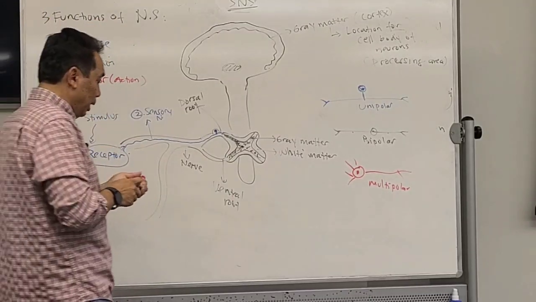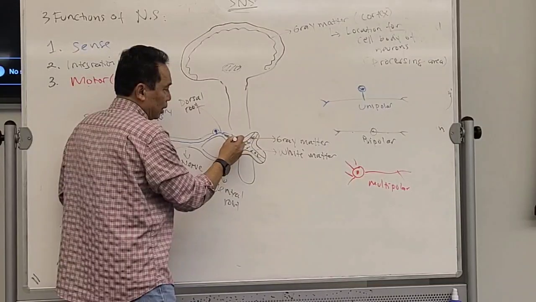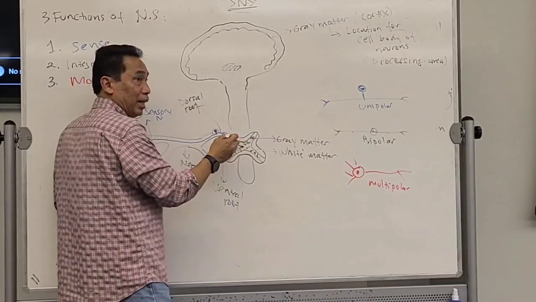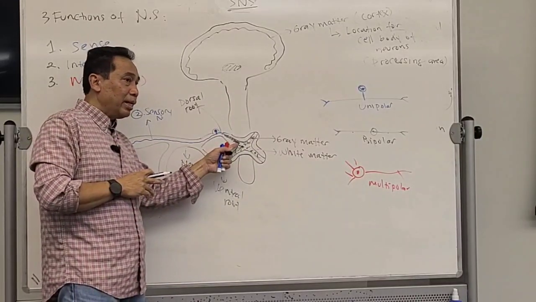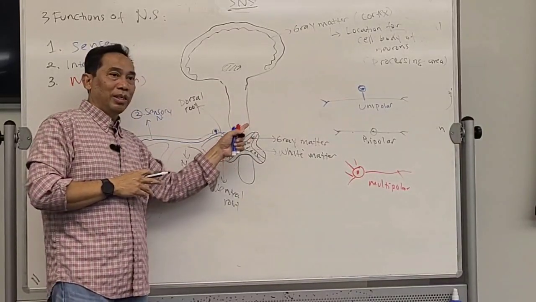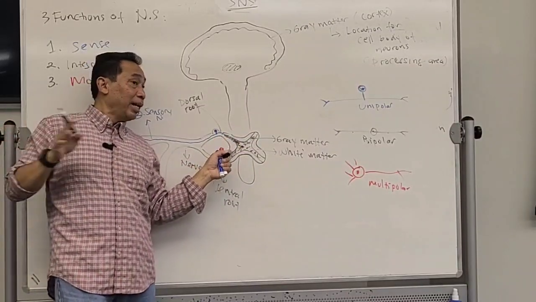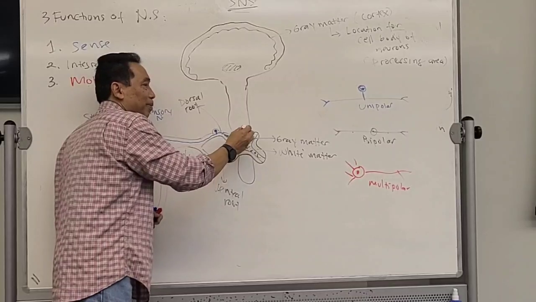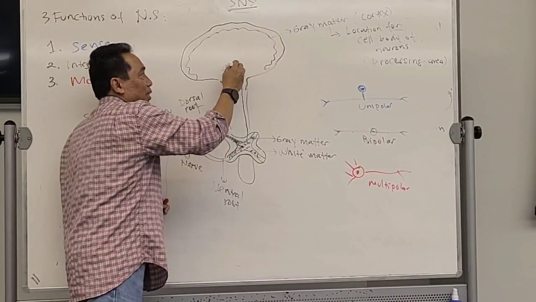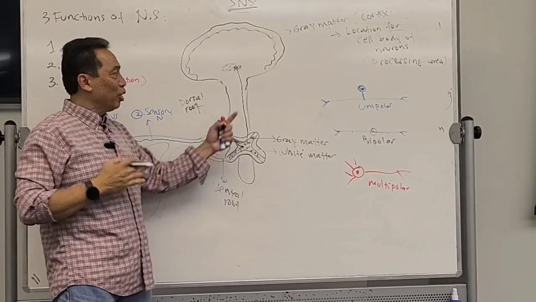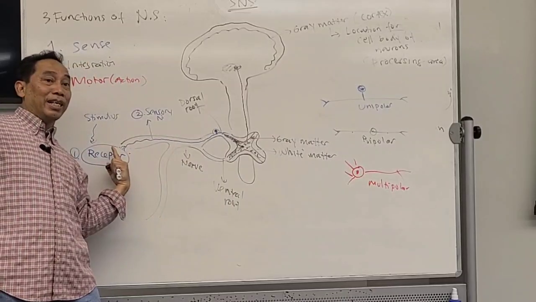Now, the interneurons will take that information and then carry it. Look at what happened over here. When the interneuron carries that information, it will cross the spinal cord. If it is coming from the right, then it goes to the left. Go to the left, and then here. So it's going to be on the left side of the brain, but the sensation is actually on the right side of your body.